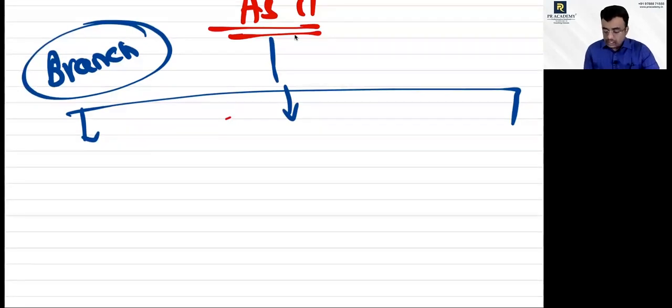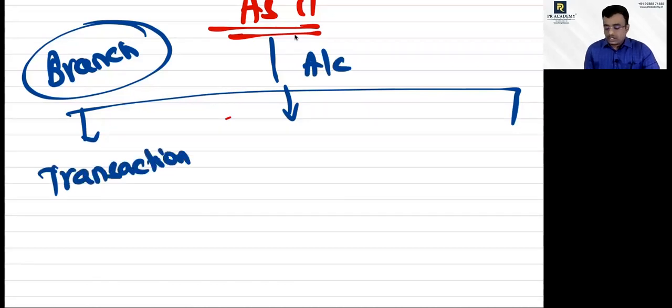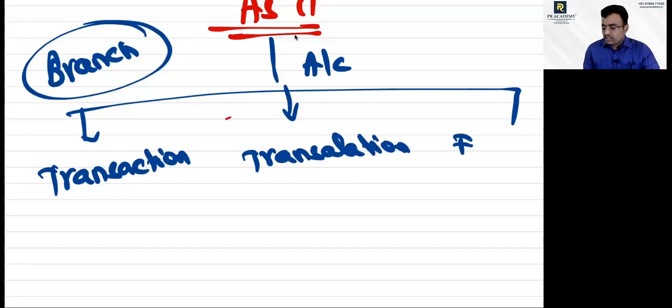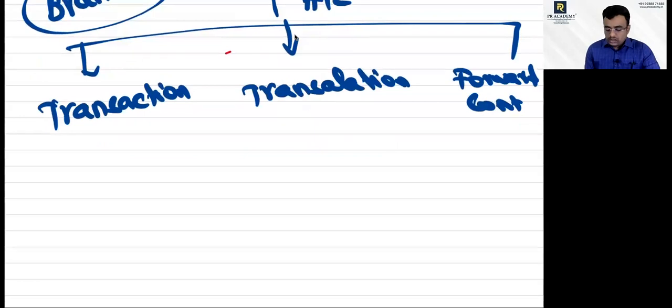One is accounting for transaction, then accounting for translation. Third one is called a forward contract. So this standard covers these 3 areas. What is meant by transaction? Buy, sell, borrow, lend.